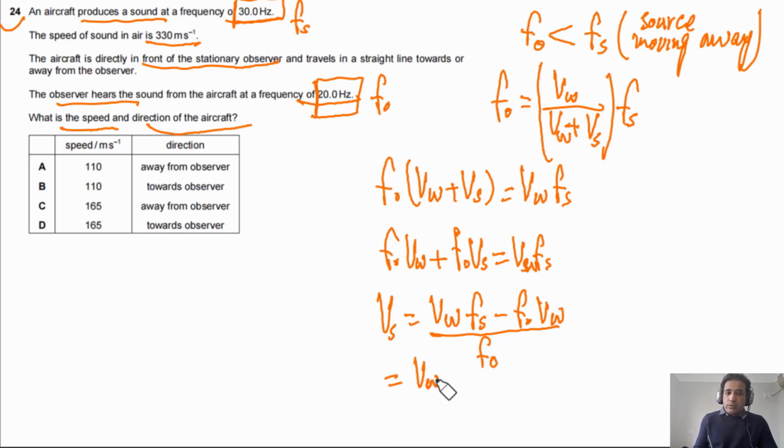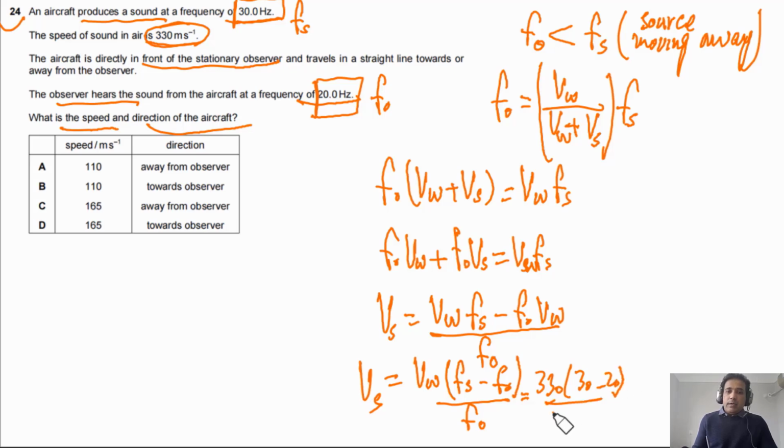The speed of the wave is given, so this is 330, times the source frequency minus the observed frequency, divided by the observed frequency. If we solve this one, we will get 165 meters per second. So it is away from the observer at 165, so the answer is C. This is how you can approach Doppler effect problems.